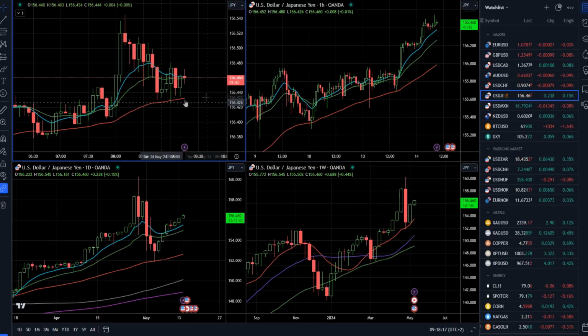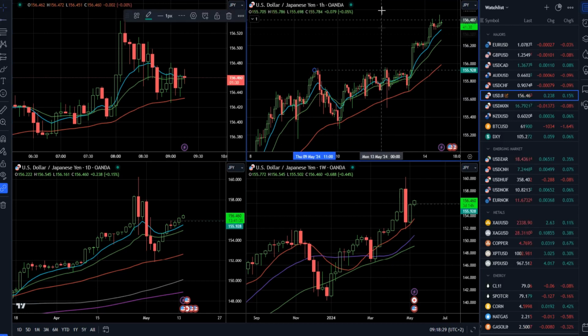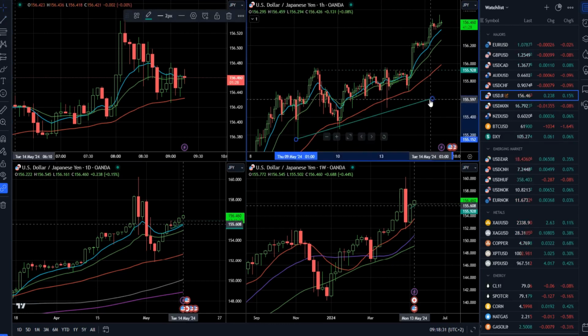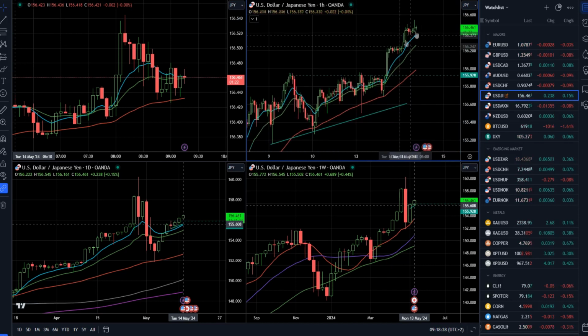So what we can see here is that we had a rejection of the rising 50-day moving average, and since that rejection, market is trading higher day by day, and you can see just the continuation patterns on the way up. So this was more like an ascending triangle, rising lows, and there was a breakout. So at this point, market is just holding around the rising 10 and 20 moving averages.